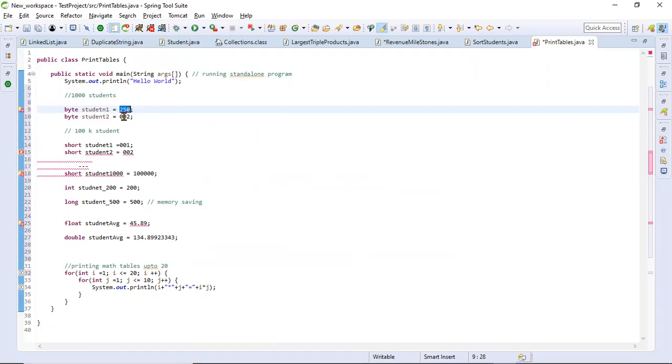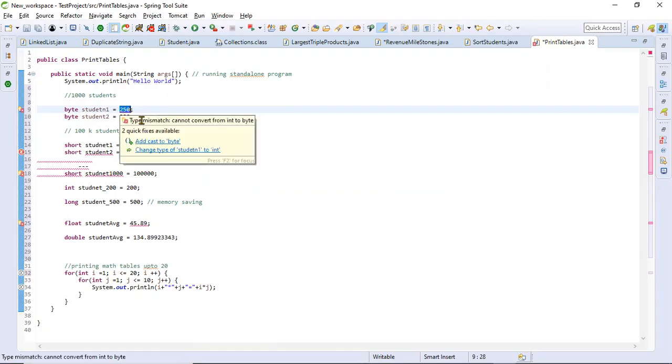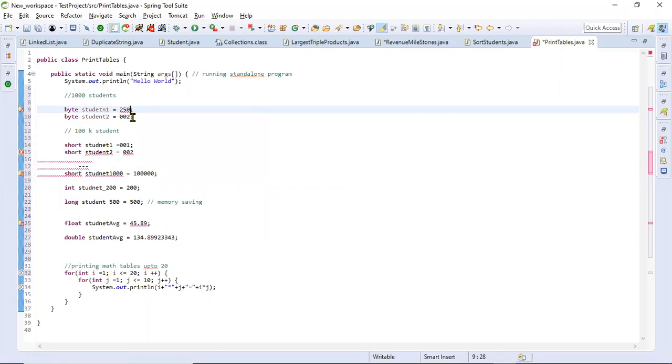Byte will not support it. See, now it is giving me an error: cannot convert. It is already giving a complaint, cannot convert to byte. It is expecting 250 to be int, not byte. So the maximum it will allocate is 125. If I put 125, it will allocate. Now it doesn't give me an error, right? If I add one more number, let's put 127.